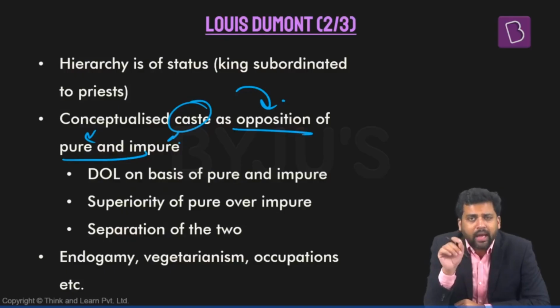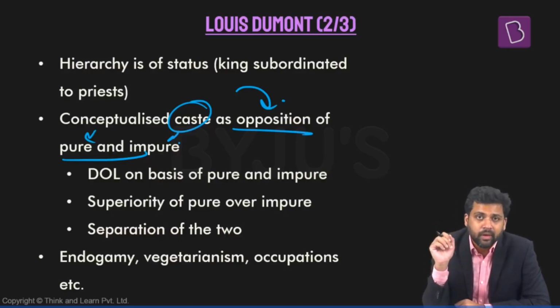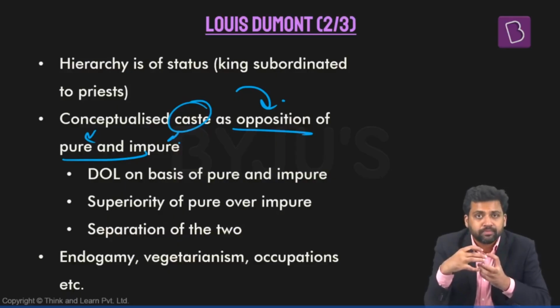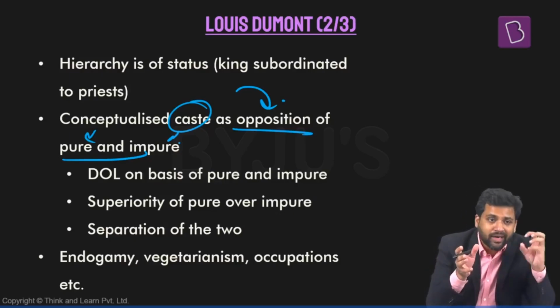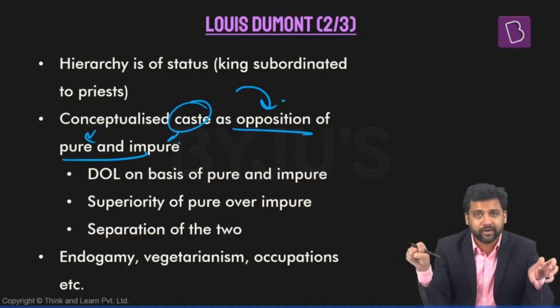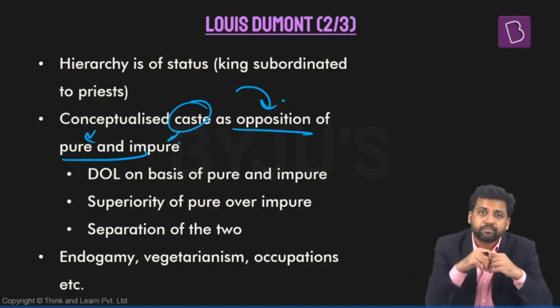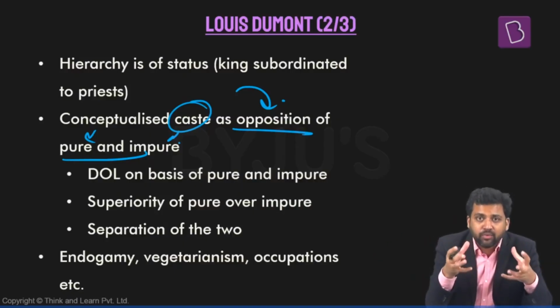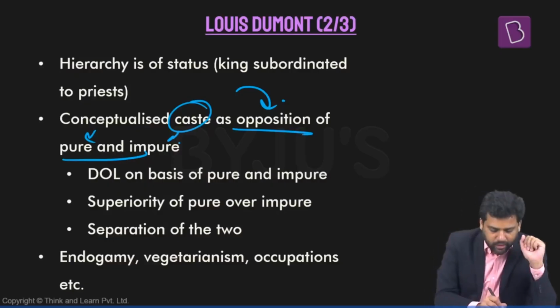Right? So, at the root of caste system is how can you separate the pure from impure? So, there is mutual opposition between pure and impure, and the caste system ensures that things, practices which are pure are kept apart from those things which are impure. So that forms the basis of the caste system. How does it shape up? Couple of things here.